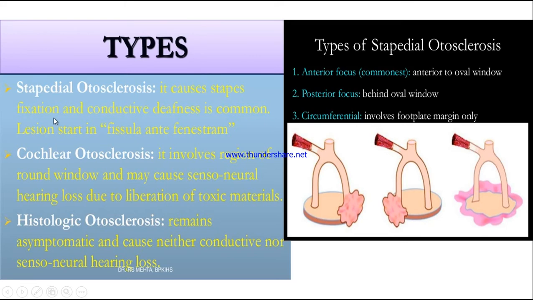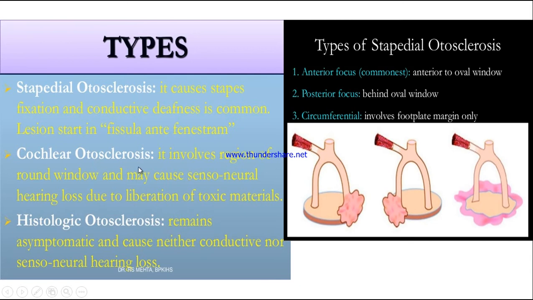So let us see what is stapedial otosclerosis. It causes stapes fixation. This type of otosclerosis causes the stapes to become fixed. It is not movable. And conductive deafness is very common. Lesions start in the fissula ante fenestram. The types of stapedial otosclerosis are: anterior focus, which occurs anterior to the oval window; posterior focus, meaning behind the oval window; and circumferential, which means that the whole of the footplate is affected. It is fixed.